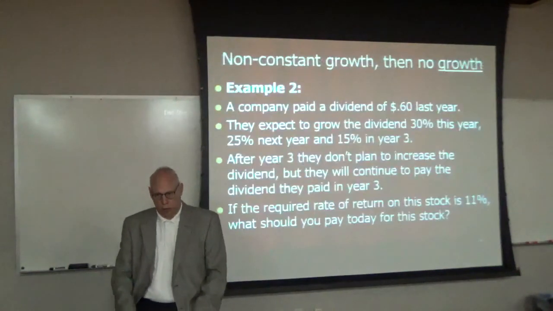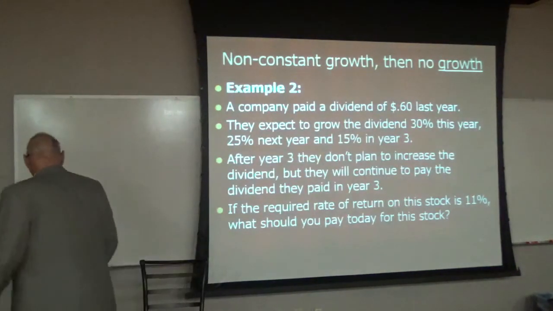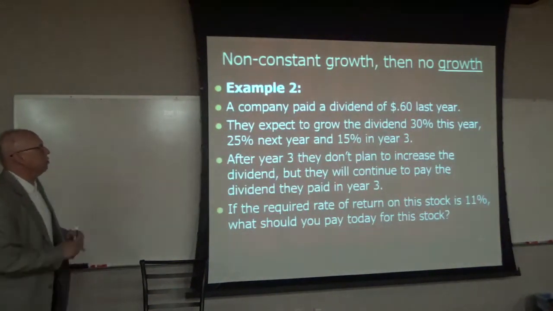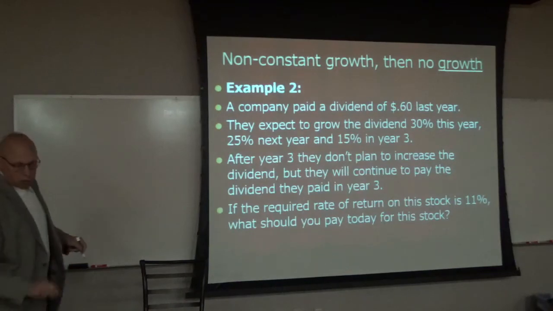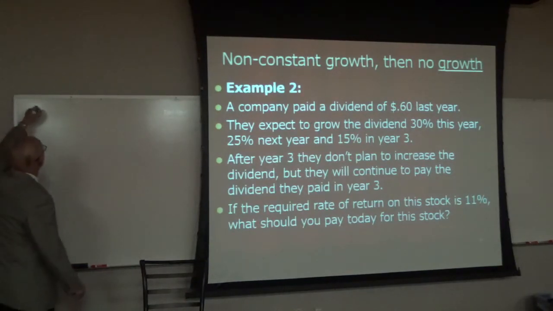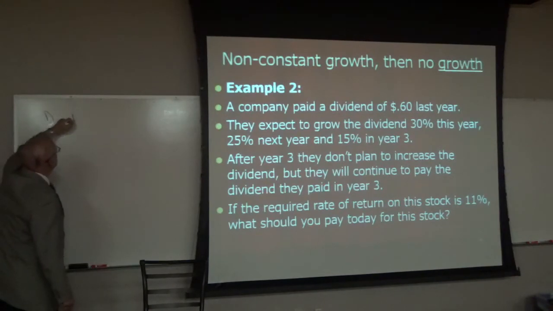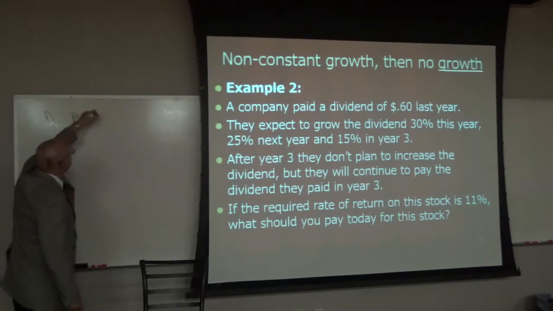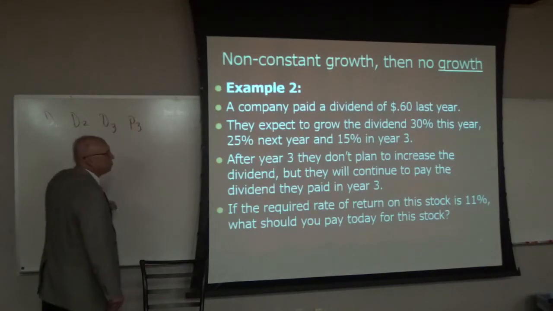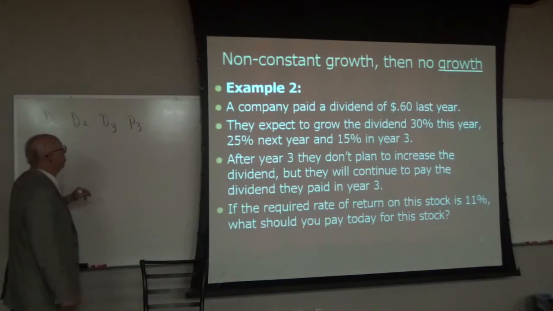All right, so let's work this on the board. It's another 3-year scenario, and so we're going to have 4 cash flows. We'll have D1, D2, D3, and P3. So we have to find those cash flows and then find the present value of those cash flows.